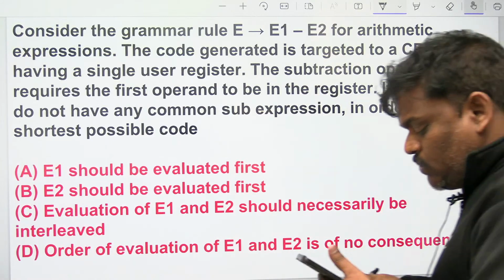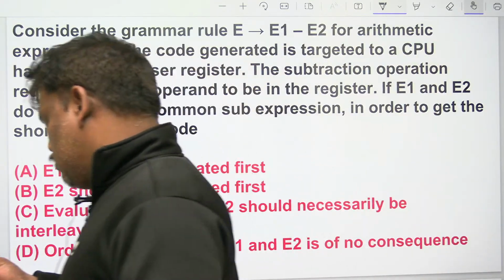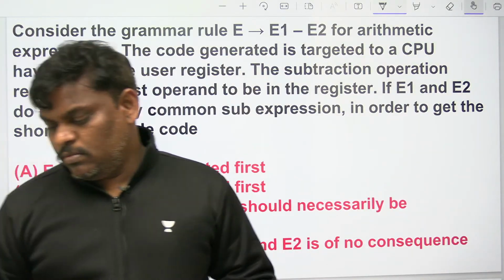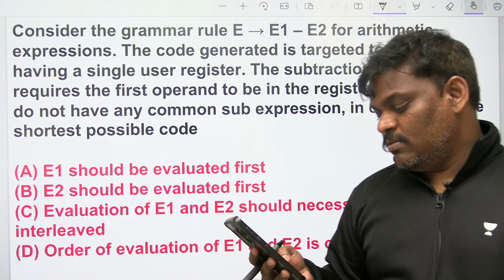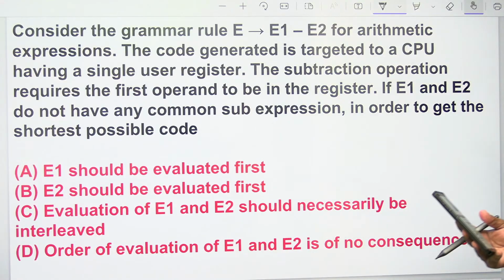Yeah, can you see this also? Consider the grammar rule E goes to E1 minus E2 for arithmetic expressions.